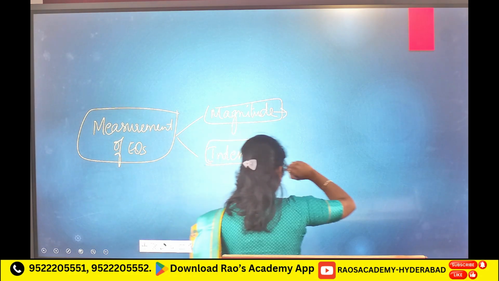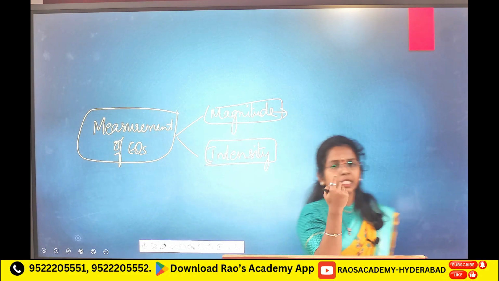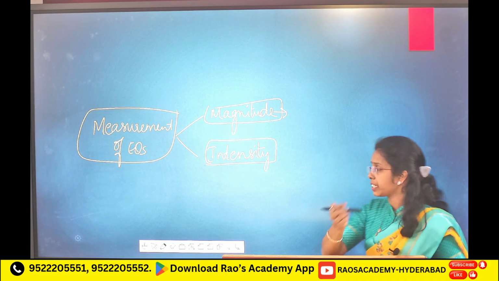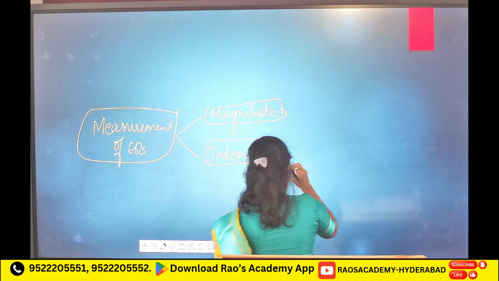Magnitude scale means the amount of energy released. Intensity means how much destruction happened.